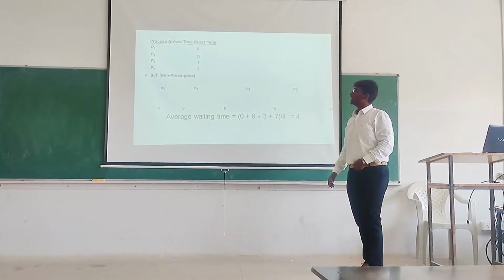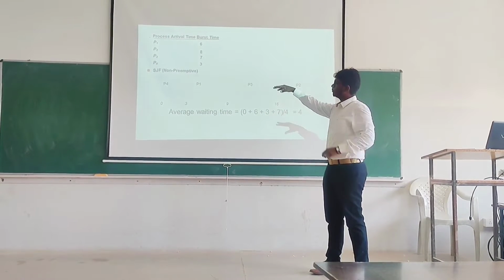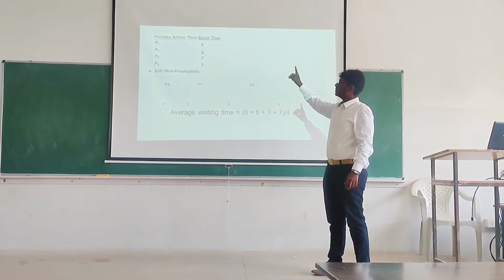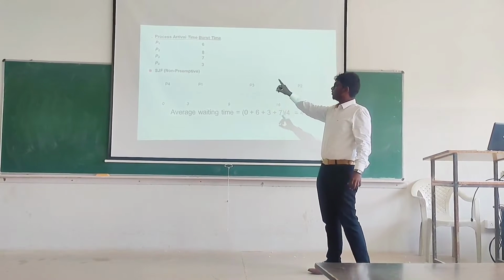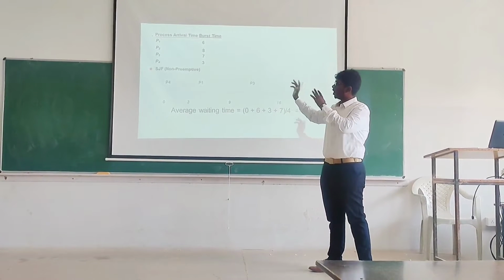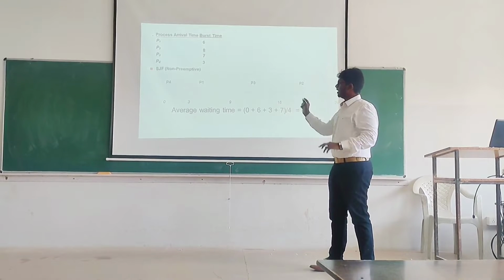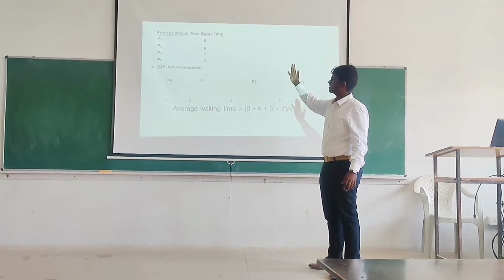This is an example with process arrival time and burst time. Four processes are there, with burst times 6, 8, 7, 3. Can you tell which process will be executed first? Yes, you're right. P4 will be executed first because it is non-preemptive. This is the shortest job, so it is executed first. It will take 3 seconds, and next P1 is the next smallest.